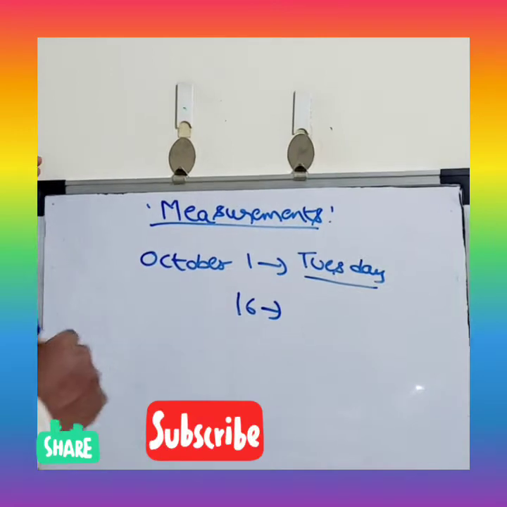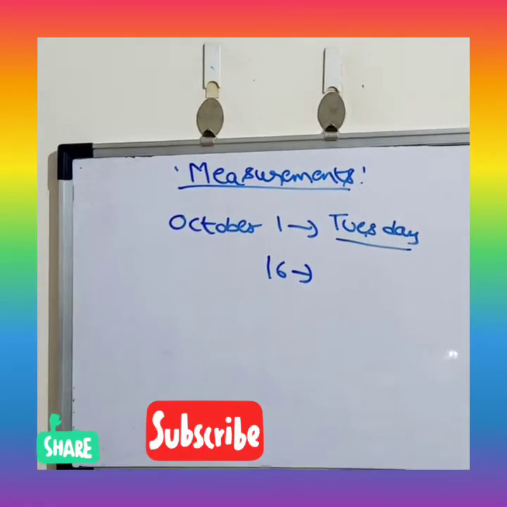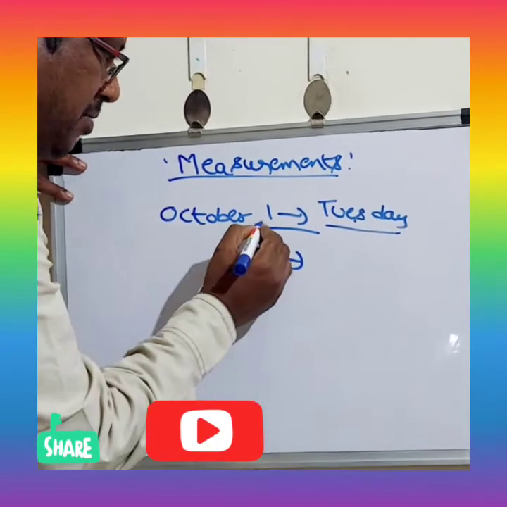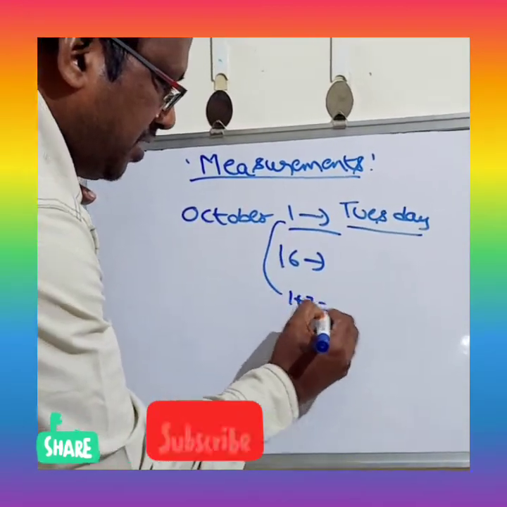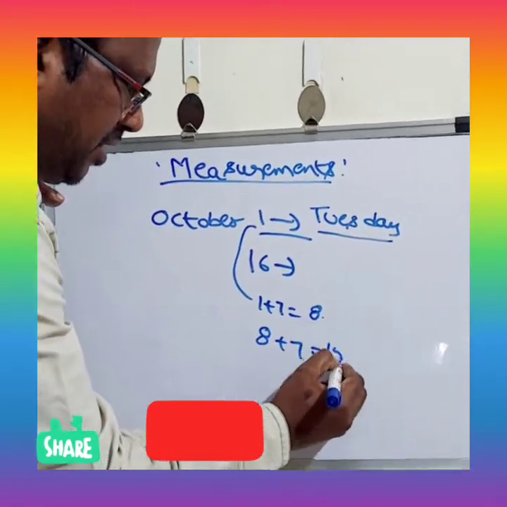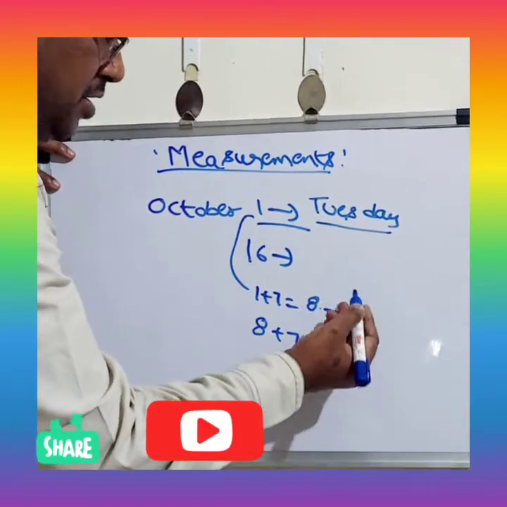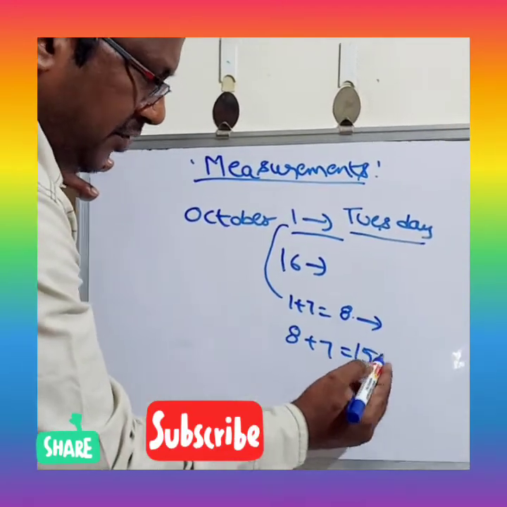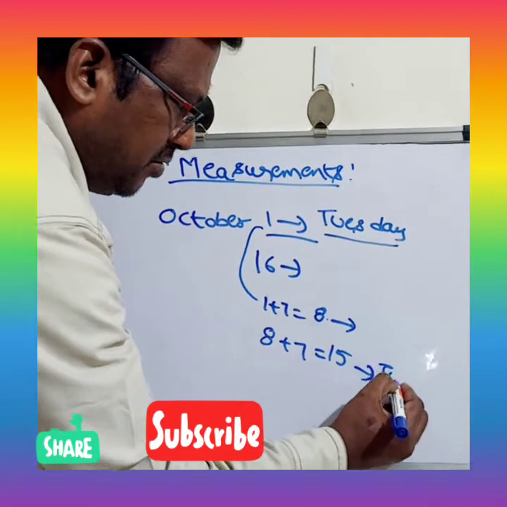To solve this type of problem, the simple logic is that the first is Tuesday. Then when will Tuesday come again? 1 plus 7, that is the 8th. Again 8 plus 7 is equal to 15. So the first is Tuesday, the next Tuesday will be on the 8th, and the next Tuesday will be on the 15th. This is also Tuesday.